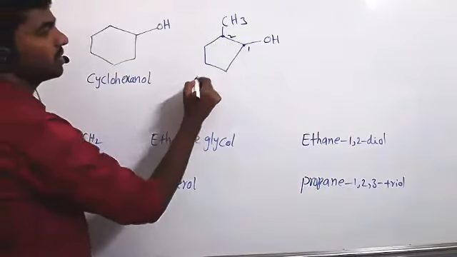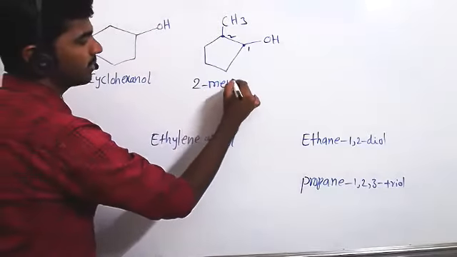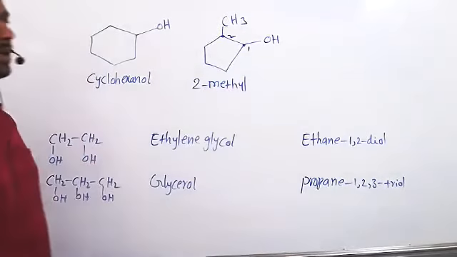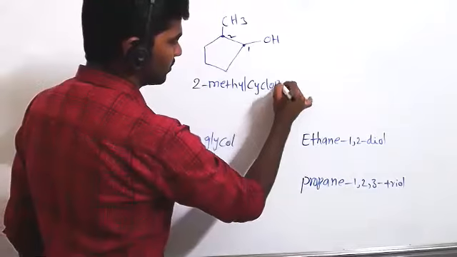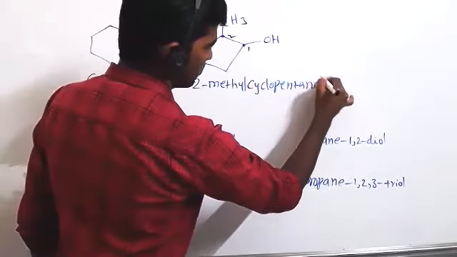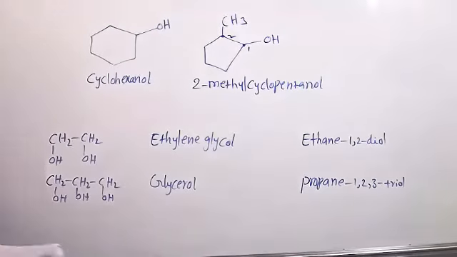Here at the second position methyl is there. So 2-methyl. 2-methylcyclopentanol. This is a cyclopentane ring. Cyclopentanol. So 1 is not required, sir, because it's an IUPAC name. The 1 is not required.